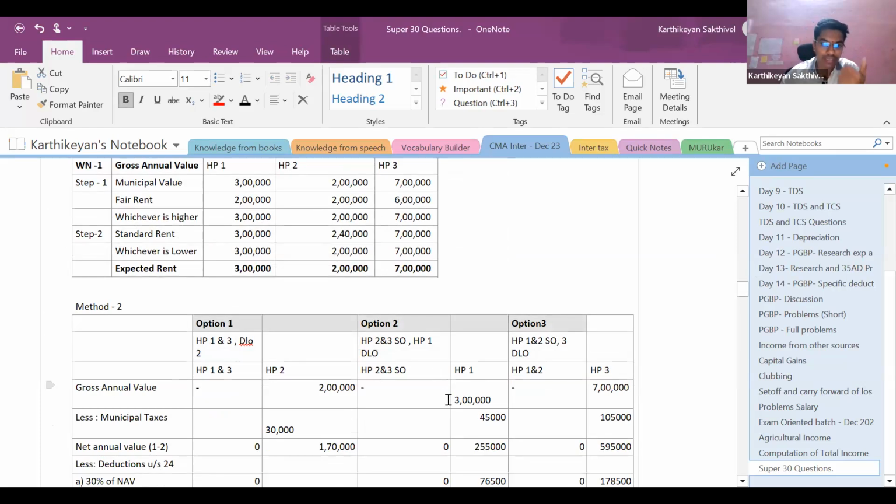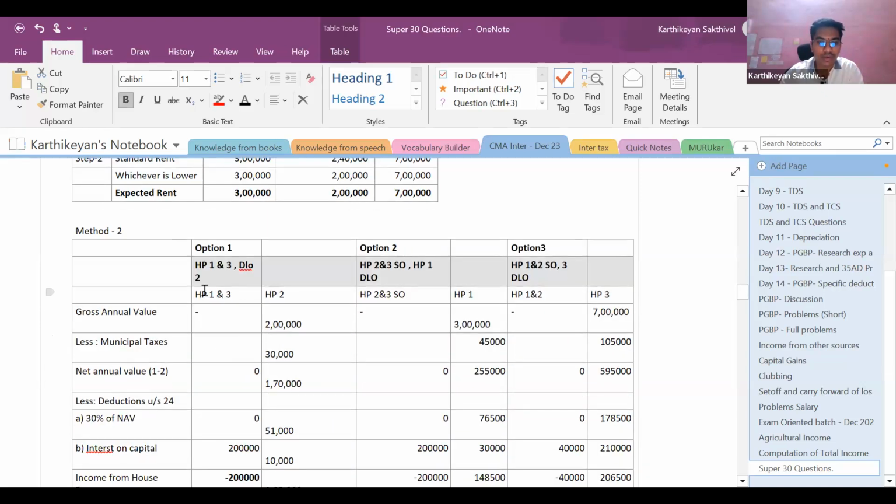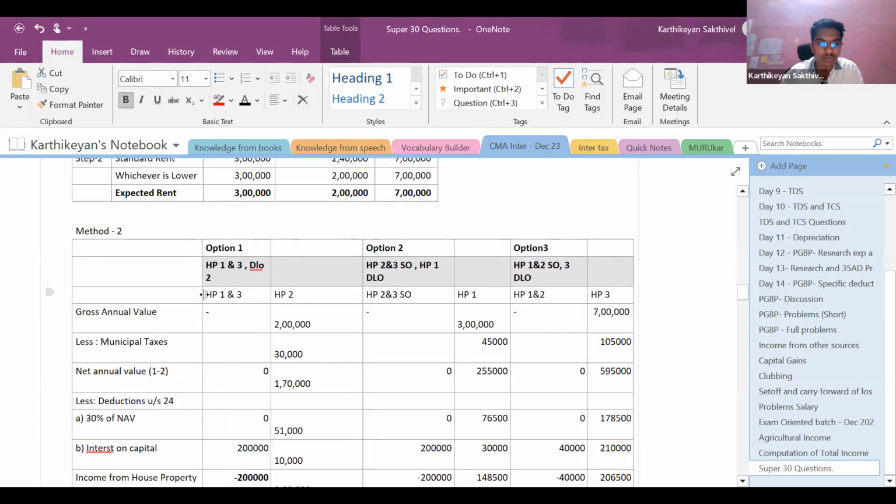Now what is going to be my income? If house property 2 is deemed to be let out, what is going to be my income? If house property 3 is deemed to be let out, what is going to be my income? So I need to compute it individually. I need to compute the entire income from house property for all these 3 options individually. Okay. So house property 1 and house property 3, I'm going to deem it as self-occupied.